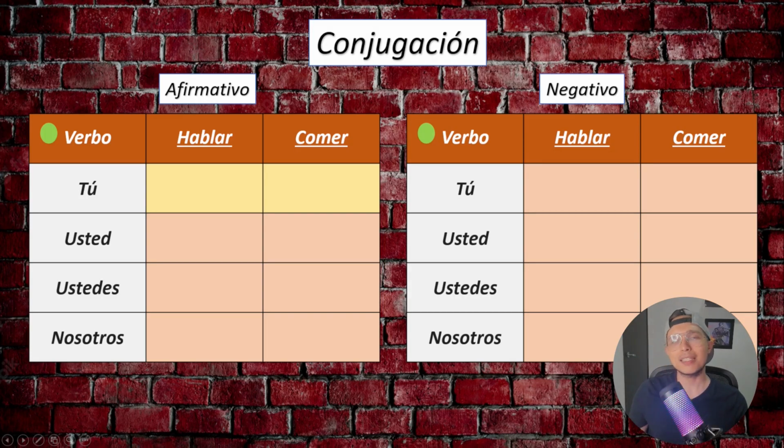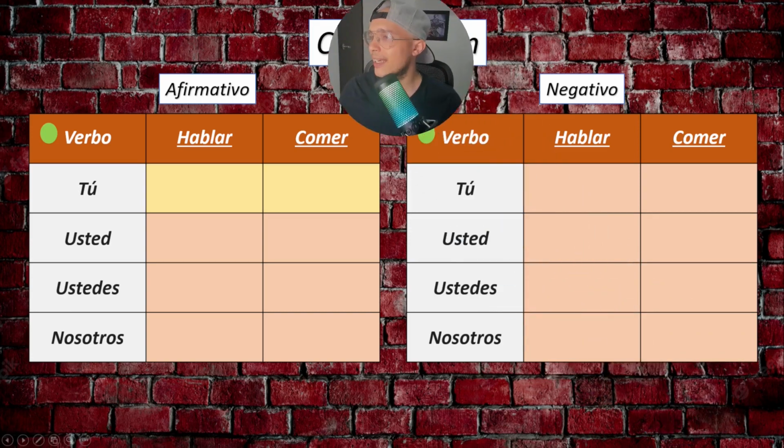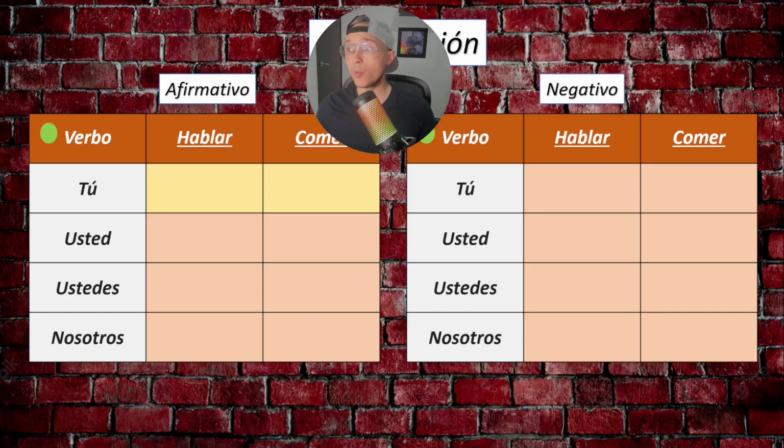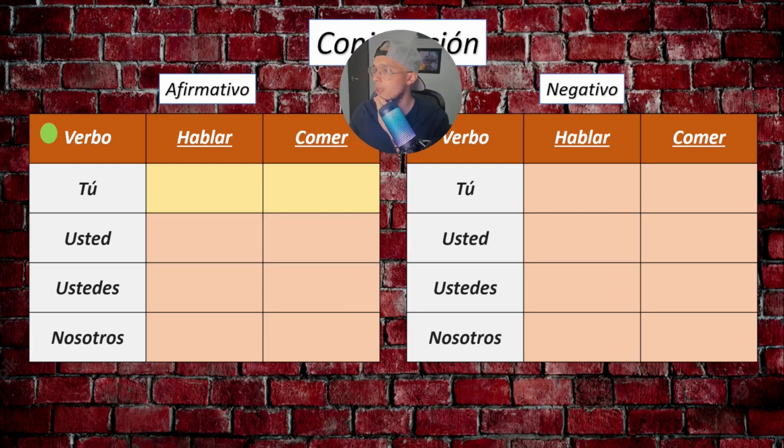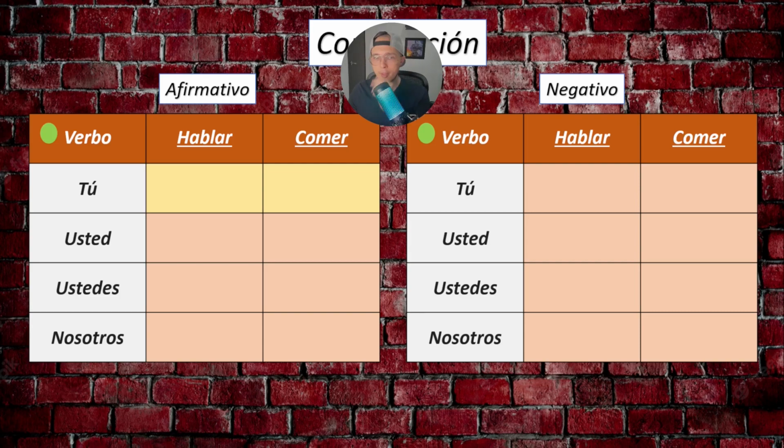So, in Spanish, guys, this is the thing. The negative and the affirmative imperative work very, very differently, okay? So, in the previous video, we only learned the affirmative because in negative is a whole different story. We learned that we need to conjugate the verbs as if we were talking about he or she. For example, with hablar, we will say, habla, speak. Or comer, come, eat.